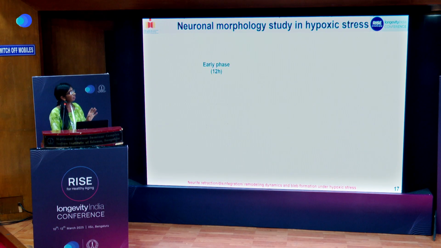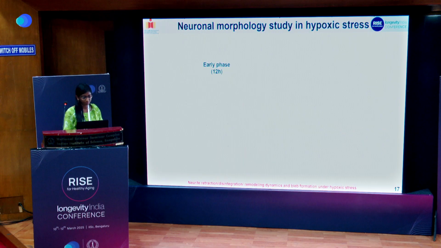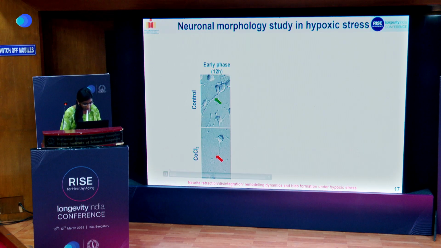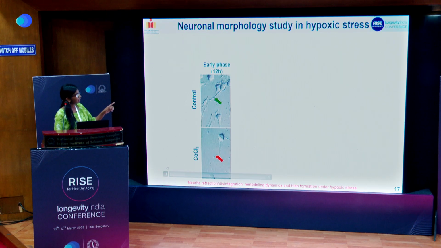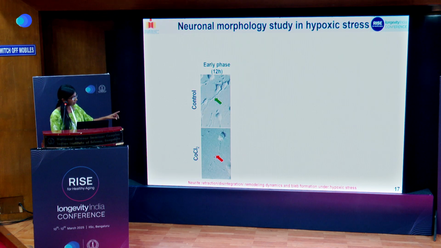And finally, we want to see the neuronal morphology in the hypoxic condition. In the early phase, the green arrow shows intact neurites, but the red arrow shows some bleb formation in the neurites.